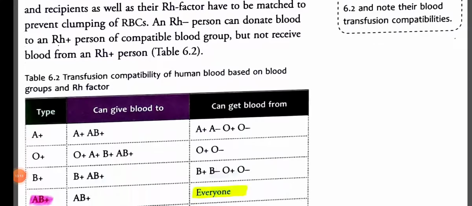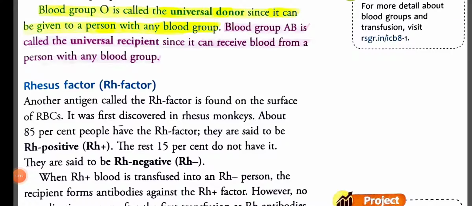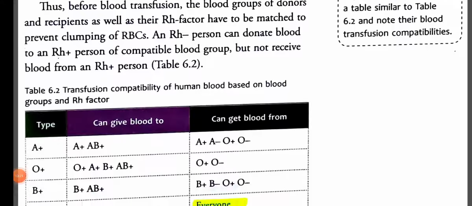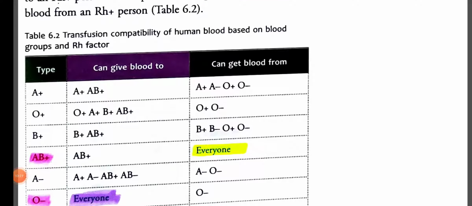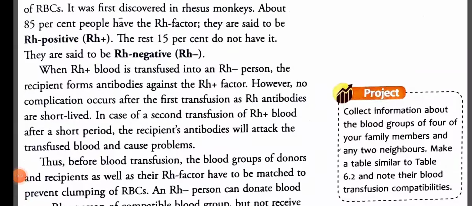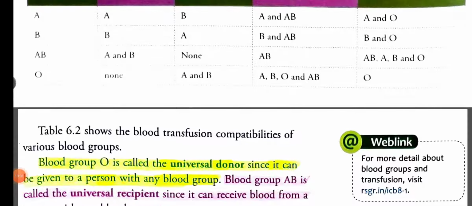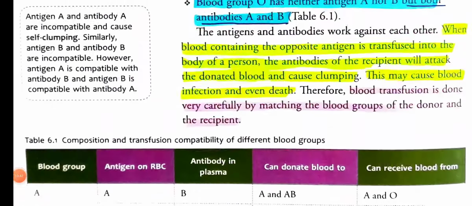Okay, though in your new revised syllabus the RH factor has been omitted, so I am not going through it. Here you can see another thing, the transfusion compatibility of humans based on blood groups and RH factor. Plus and minus, like A positive, B positive, depends on an antigen known as the RH antigen. So I'm not going through it. I hope it will help you understand the universal donor and universal recipient.